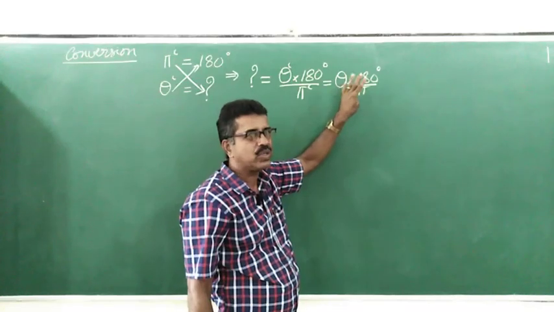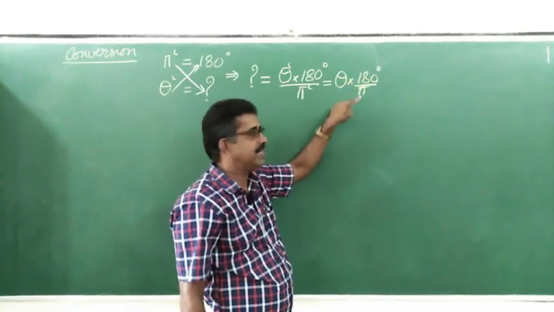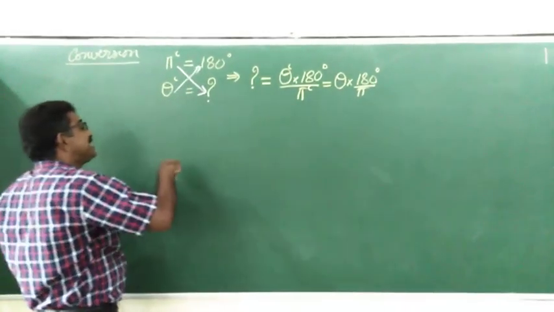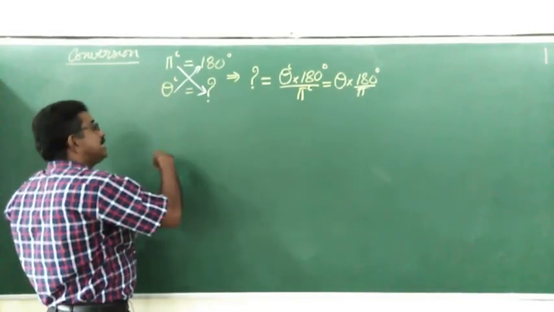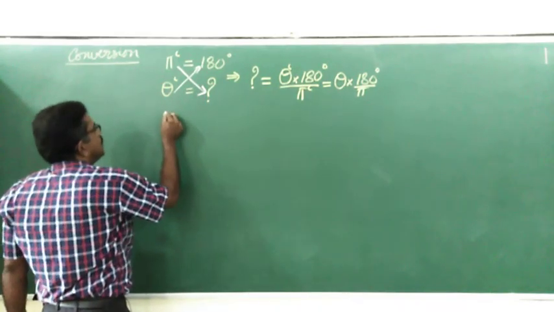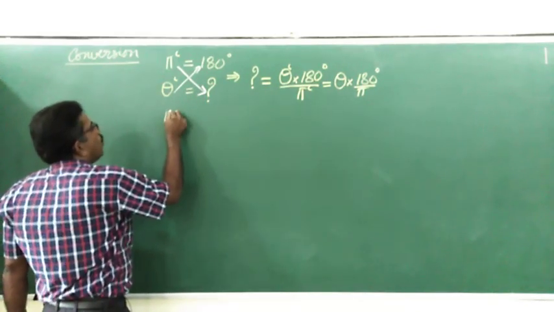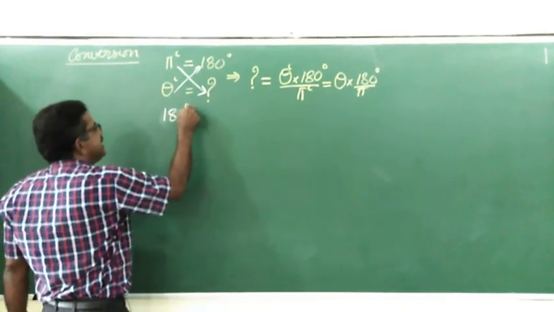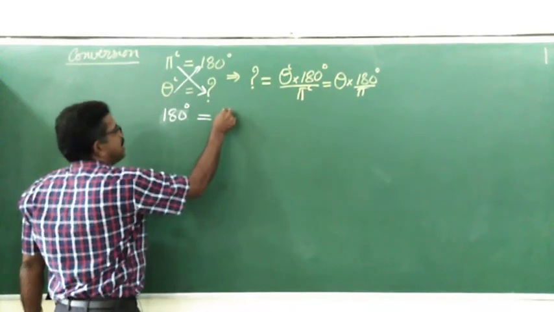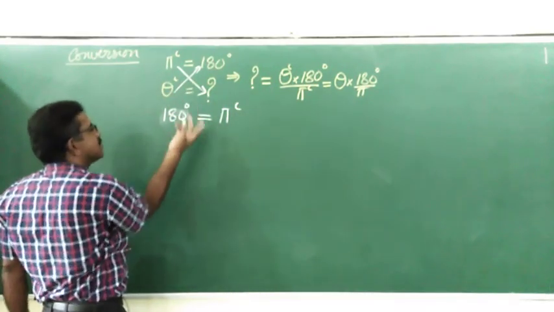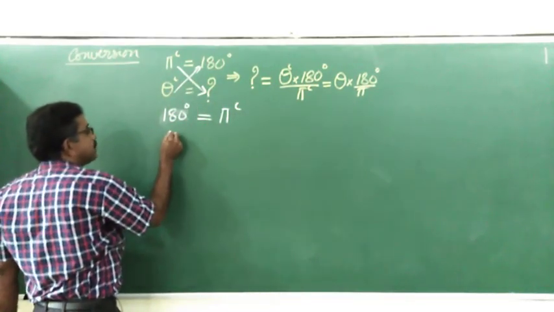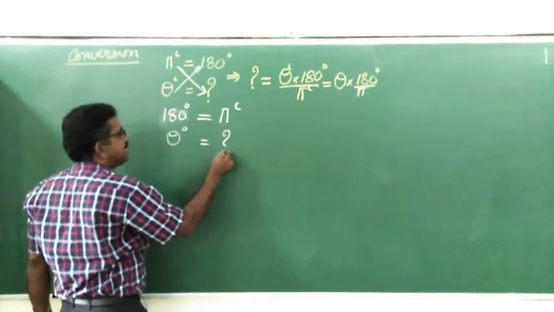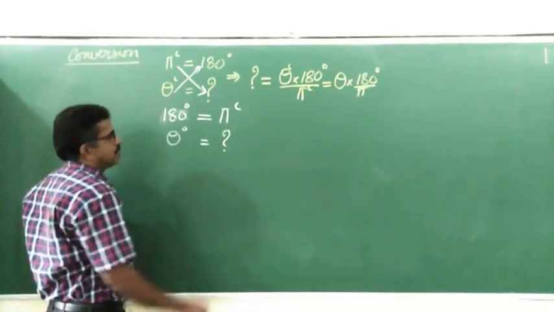Pi is approximately 22 by 7. Okay, so this is the thing. Similarly, how to convert degrees into radian? Degrees into radian, how to convert it? So first let me write 180 degree is same as pi radian. Now this question comes. Suppose if the angle given is in degrees, what will be its equivalent radian? This is radian and the same thing.